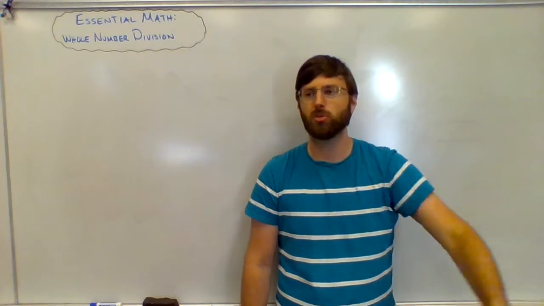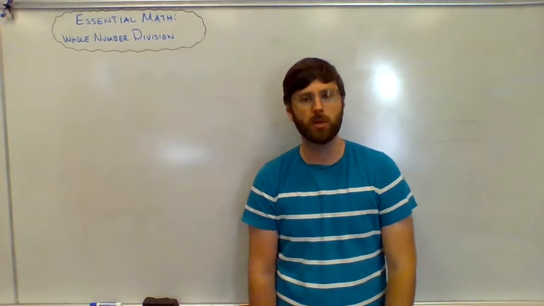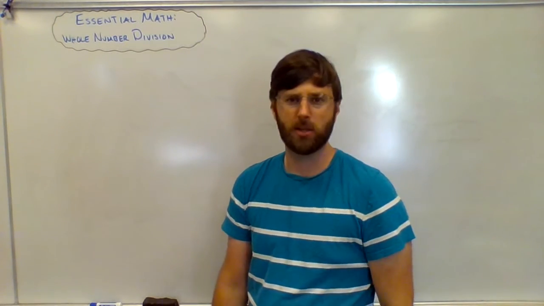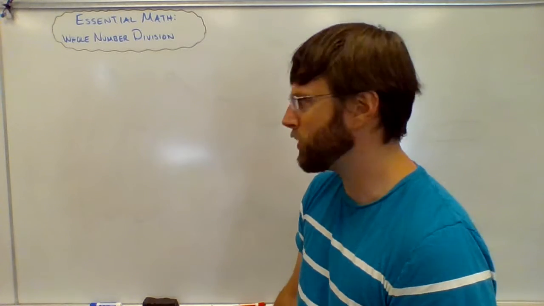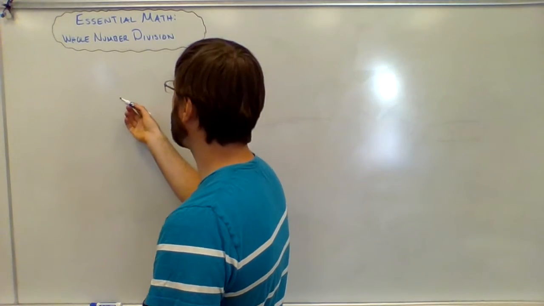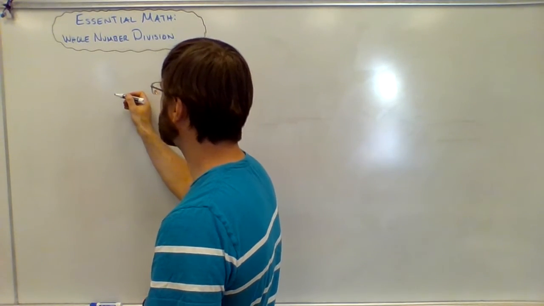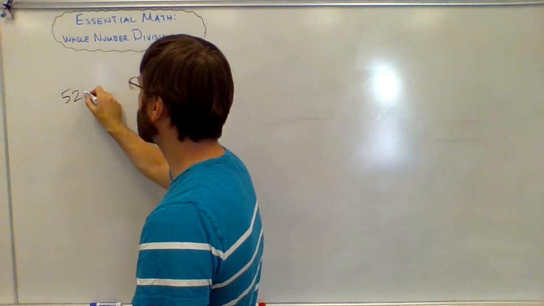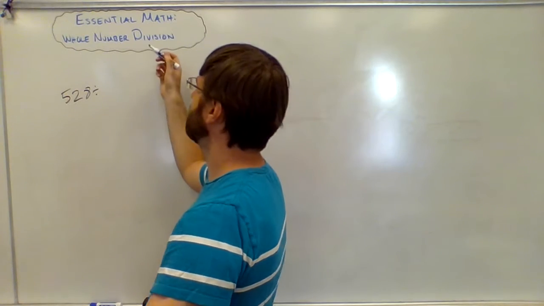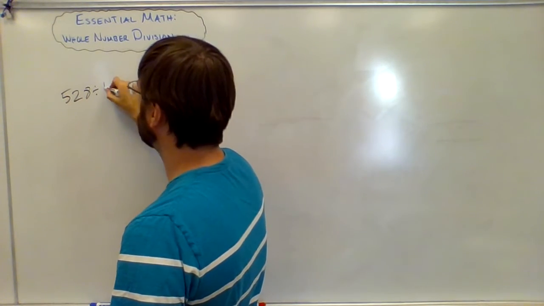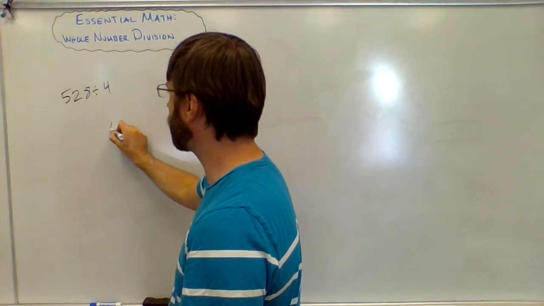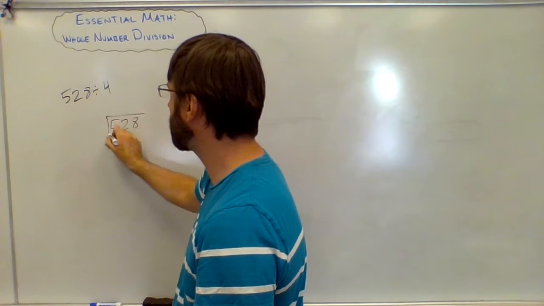Okay. So we're going to do whole number division today, and the thing that was new about division in 5th grade is 2-digit divisors. So we'll do probably 2 problems right now, and the second one will be a 2-digit divisor problem. So I'm just going to make a problem up here. Let's say that we were doing something like, I don't know, 528 divided by 4 for fun. So we write it like this for partial quotients.